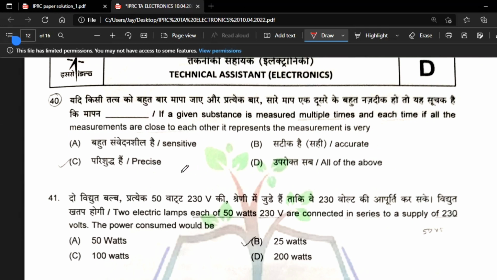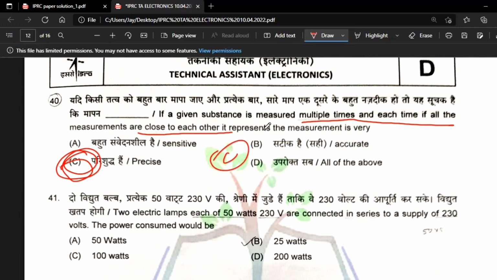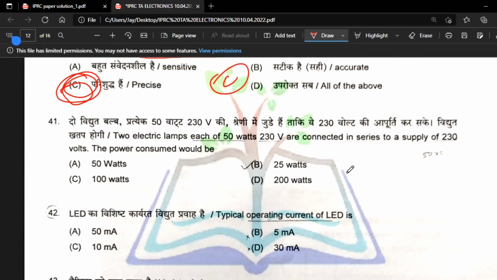If a given substance is measured multiple times, and each time all the measurements are close to each other, it means the measurement is very precise. You should know the difference between precision and accuracy. Accuracy is closeness toward the true value, you can say the exact value is the accuracy, and precision is how much the measured value repeats in each measurement. So that is called precision. So option C is correct.